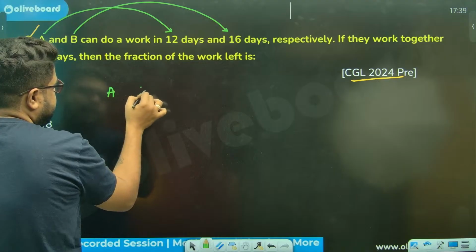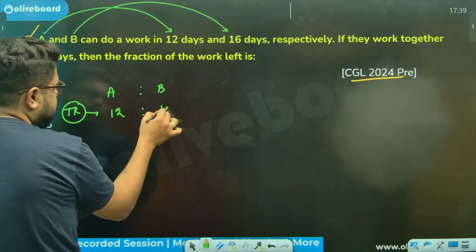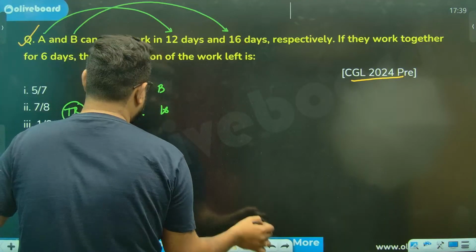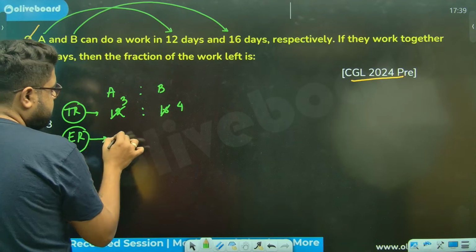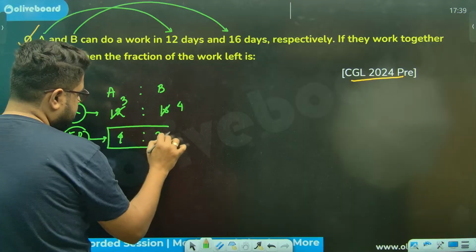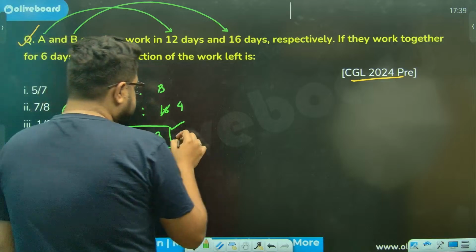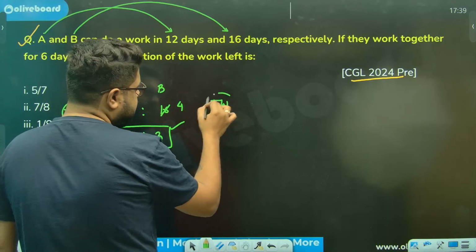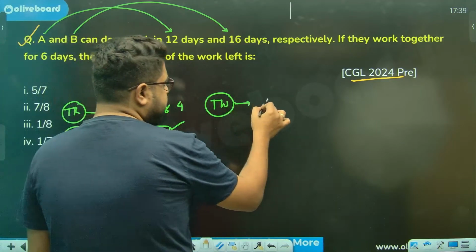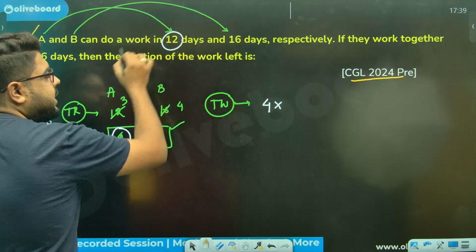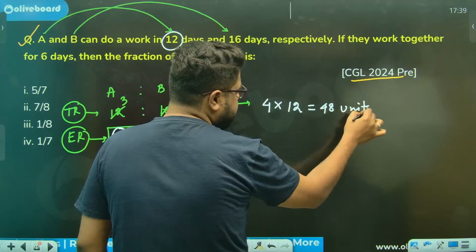So A ratio B. Time ratio is how much, sir? Sir, 12 ratio 16. 4 threes, 4 fours. So efficiency ratio will be what, sir? Sir, it will be 4 ratio 3. Once that is done, if they work together for 6 days, acha. So that means, please understand, total work will be how much, sir? Take any side that you want. So let's say A can do 4 units a day into how many days he is taking to complete? Sir, 4 into 12. That means 48 units. That is the total work, sir.